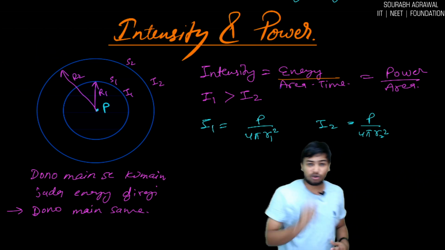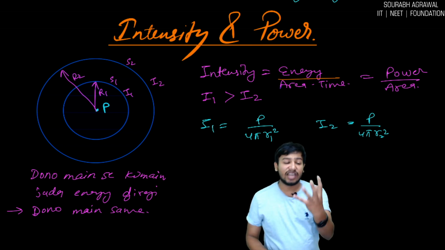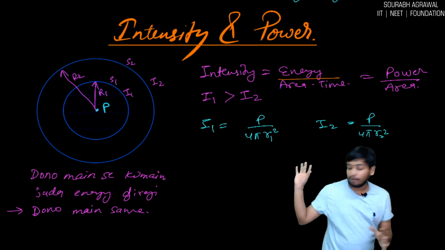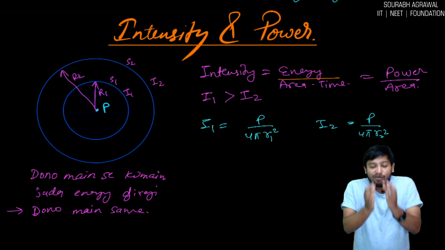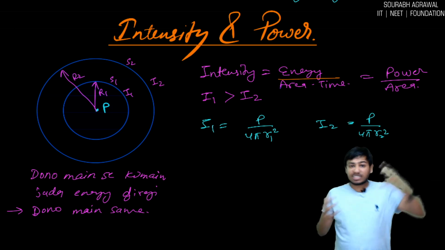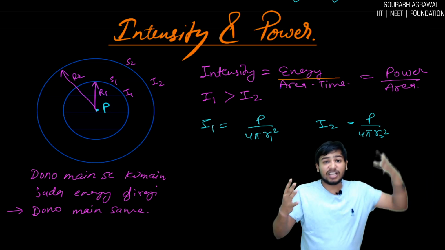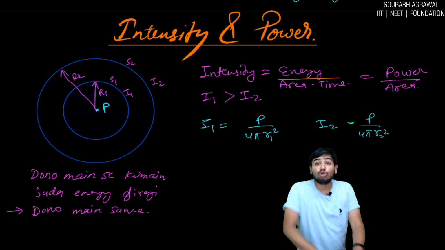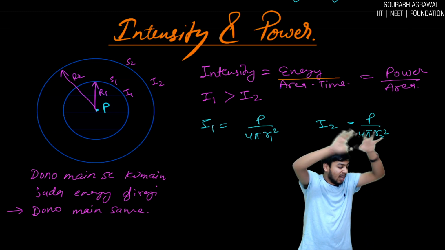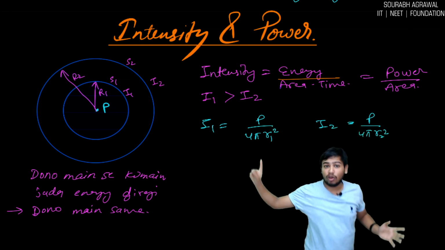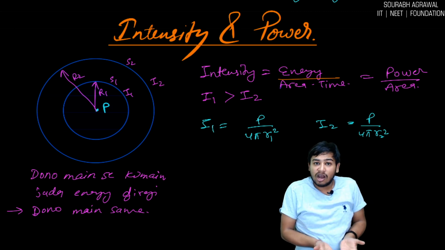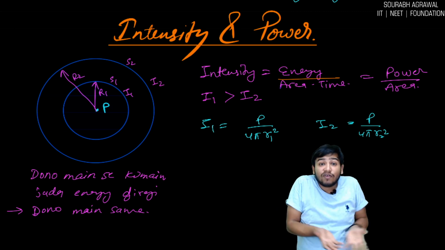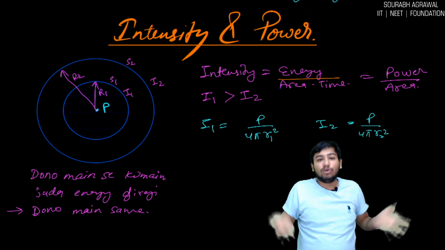There is a point source. You can take it as a bulb. There is a bulb, point P, you can see. From there energy is coming out per second, a constant energy is coming out. Now there are two surfaces, which I name I1 and I2. Are you able to see that? In which will intensity be more, in I1 or I2?